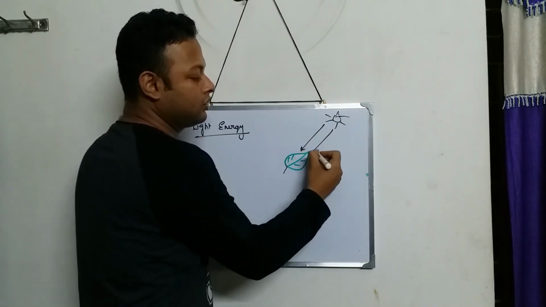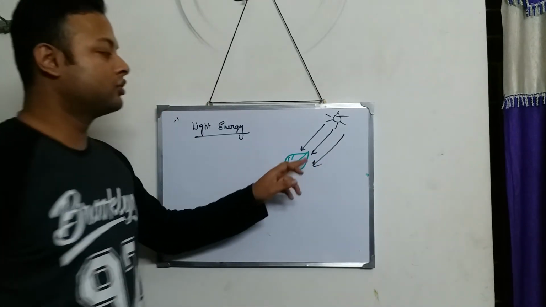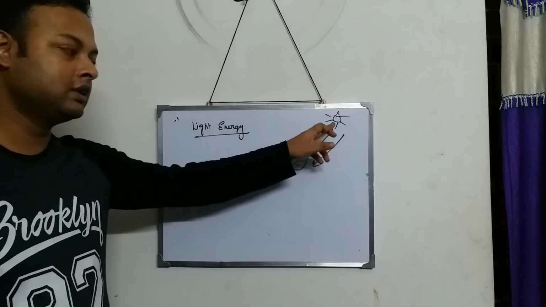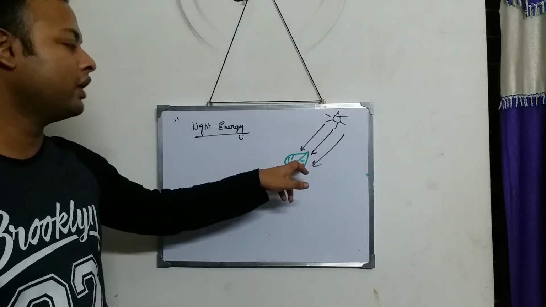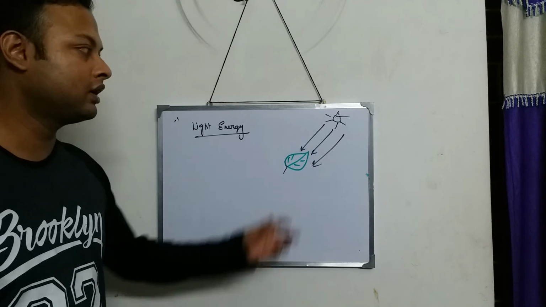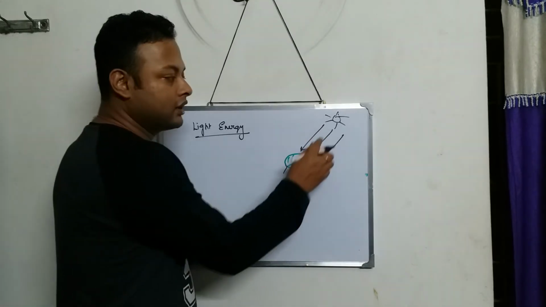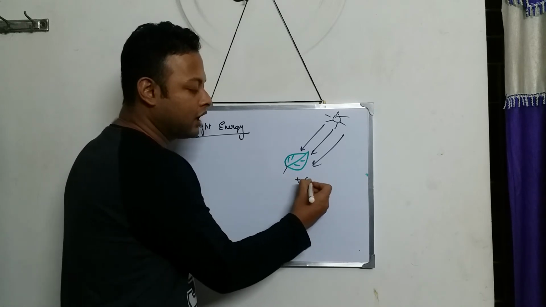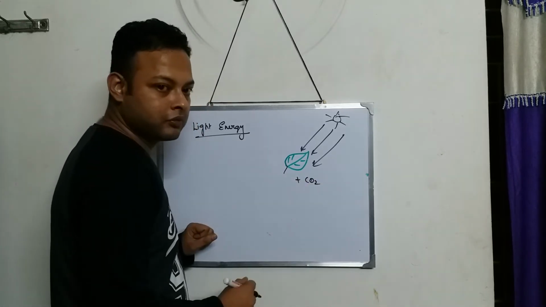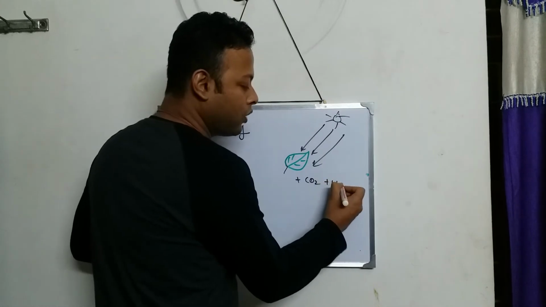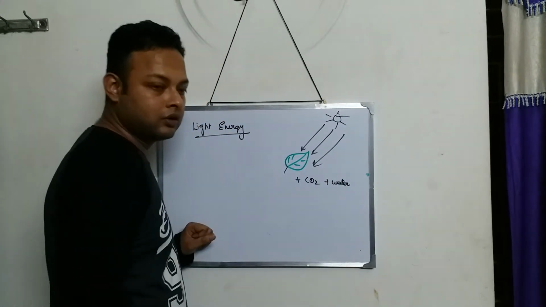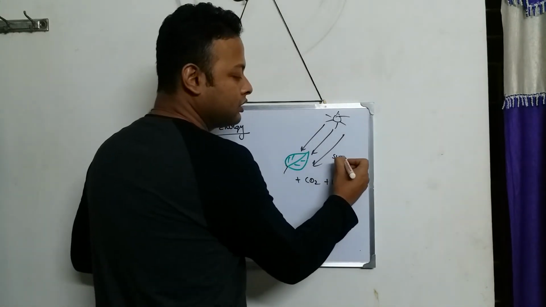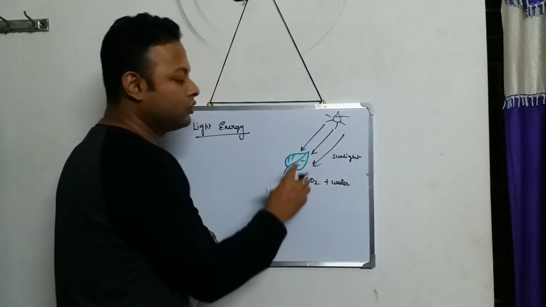When the plant is exposed under the sun, the plant absorbs the sunlight, or the light energy. Along with that, the plant also takes carbon dioxide from the air and water from the ground. So carbon dioxide plus water and what? Sunlight.